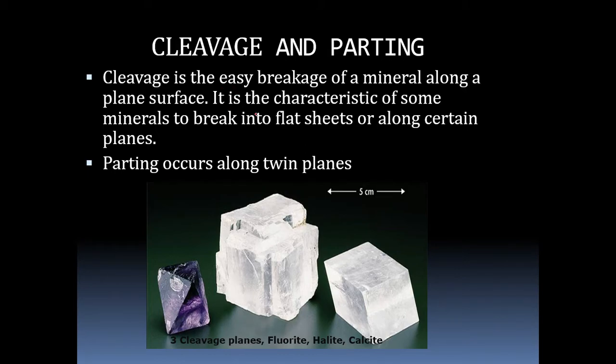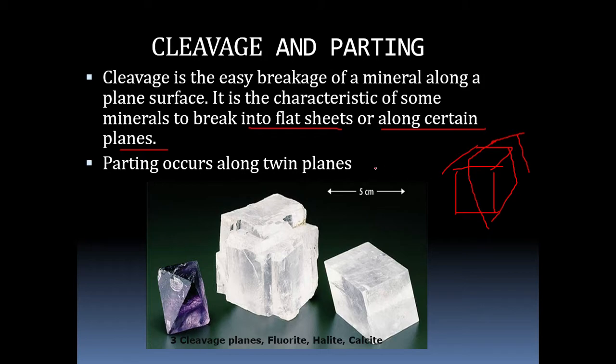I will discuss in the next slide in detail. It is a characteristic of some minerals to break into flat sheets along certain planes. The easiest way I will tell you: suppose one mineral is there, and if it is breaking easily along this plane, then after breaking it will show a plane surface. So this plane is nothing but the plane of weakness, or cleavage. It is a plane of weakness along which mineral can break easily.